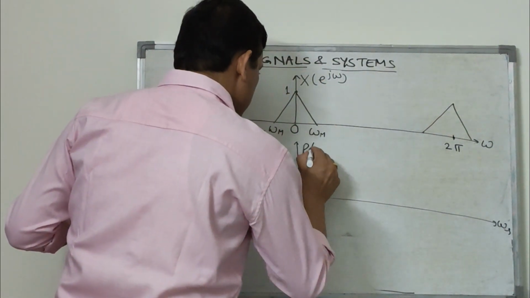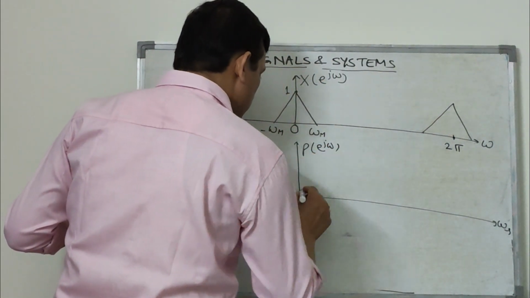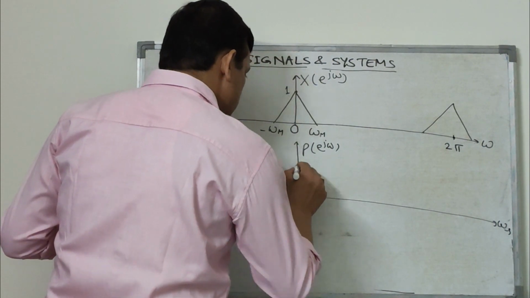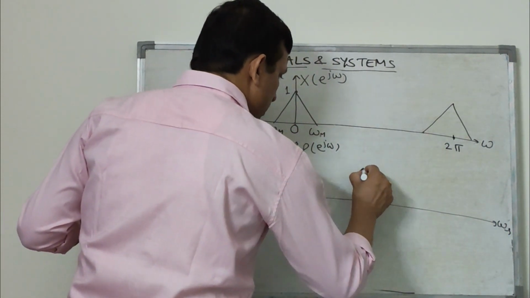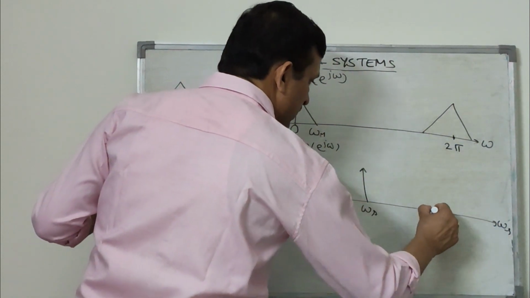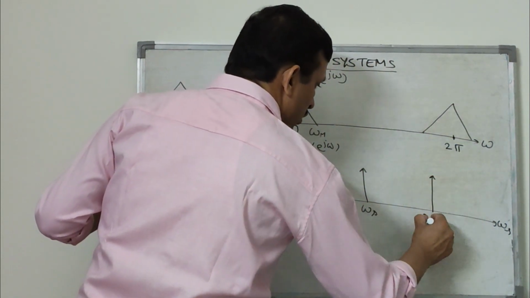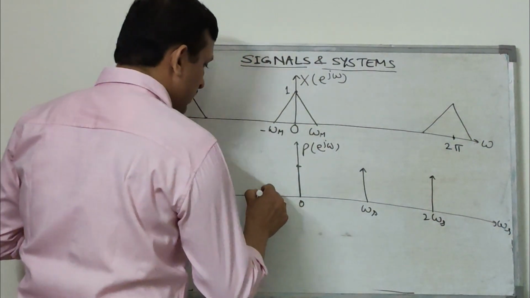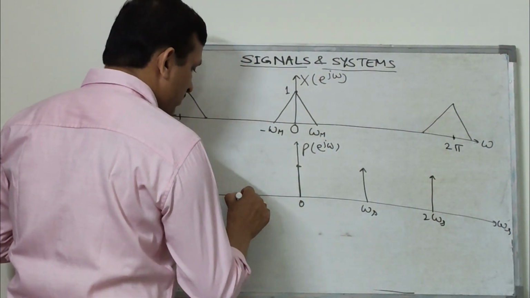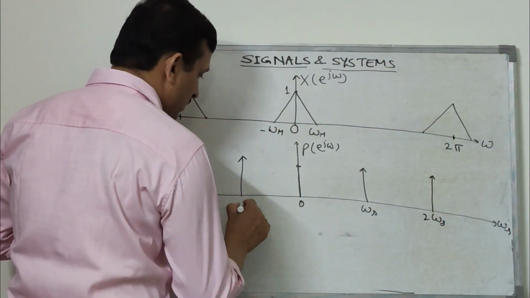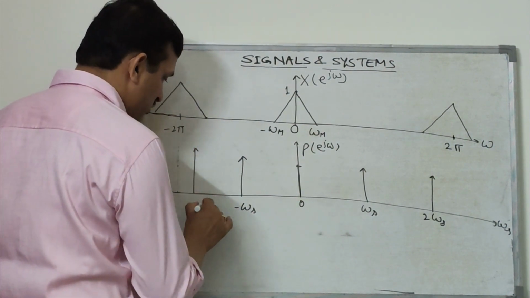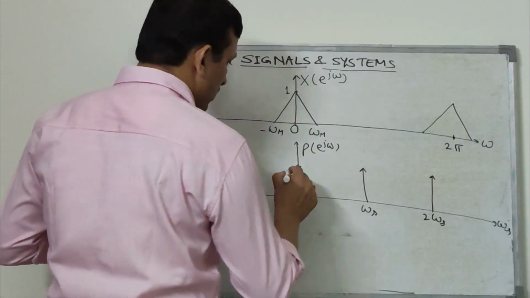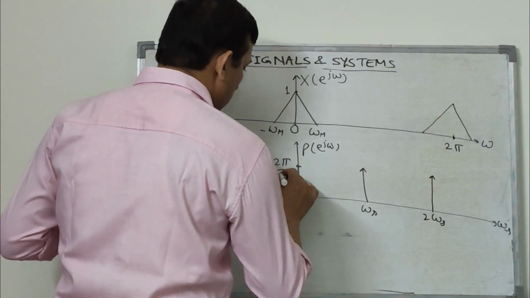This P e to the power j omega has an impulse at 0, at omega_s, at 2 omega_s, similarly at minus omega_s, at minus 2 omega_s, and so on, of extent 2 pi by N.